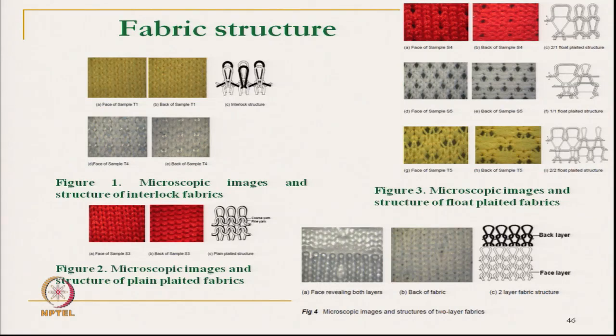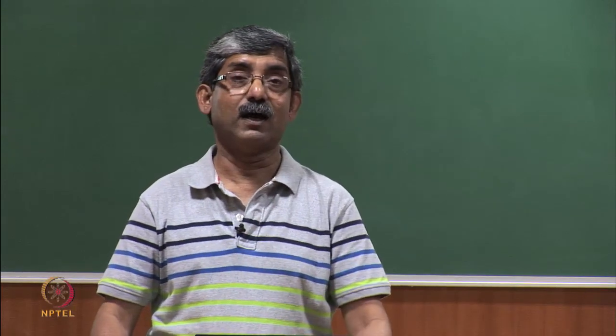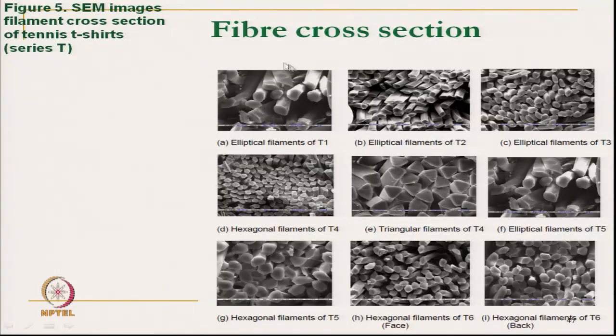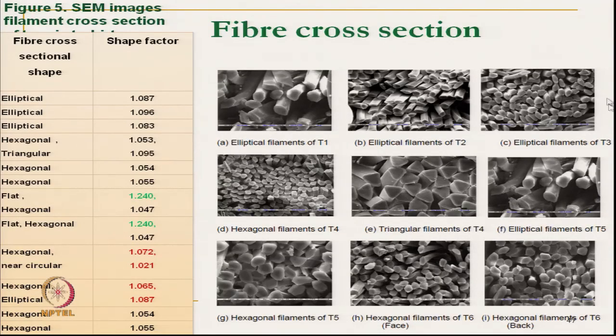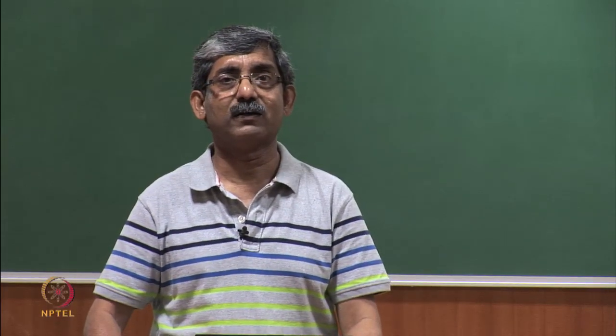Then we will discuss the fiber structure, different types of fiber structure. If we see the cross section, these are the different fiber cross sections as we have mentioned. This is elliptical cross section, here this is triangular cross section, here hexagonal cross section. So, different cross sections of fibers are used with different shape factors, because the cross section is changed just to change the shape factor.